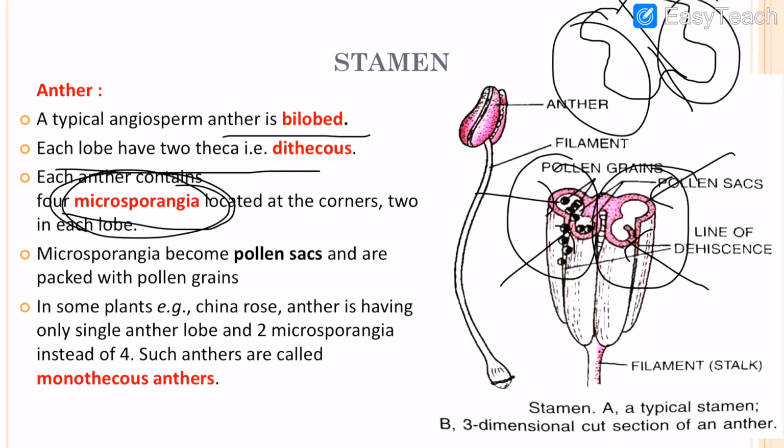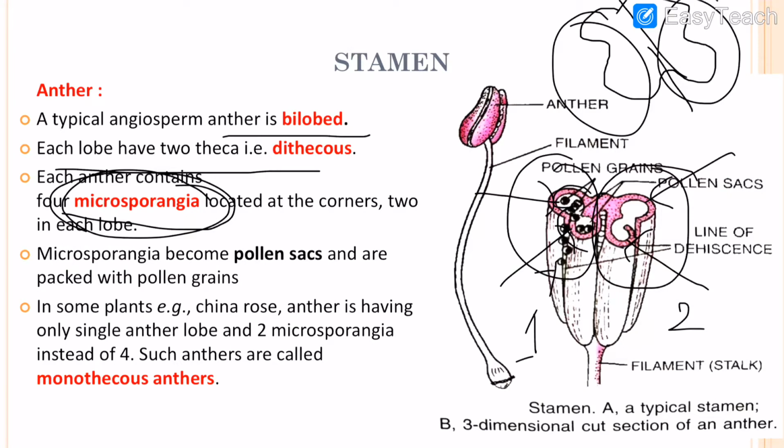The structure of the anther is bilobed. It has two lobes, and each lobe has two outgrowths that are known as theca. So when we see a typical anther, it has four theca. It is bilobed and it has four theca. Each lobe has two theca, so each lobe is dithecous, and each lobe has a microsporangium.